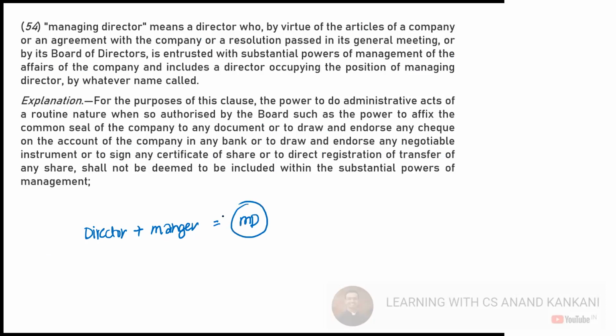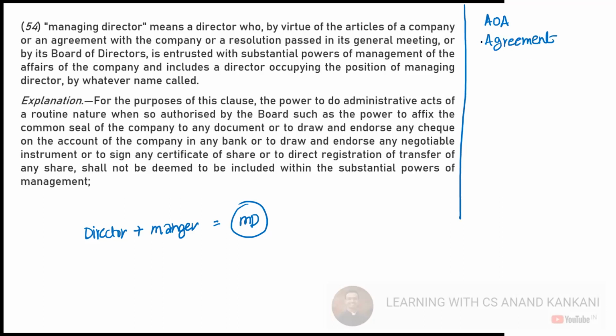So just see, managing director means a director who by virtue of the articles of association of the company. So how can you become the managing director of a company? You can become one by the articles of association or by the agreement with the company.